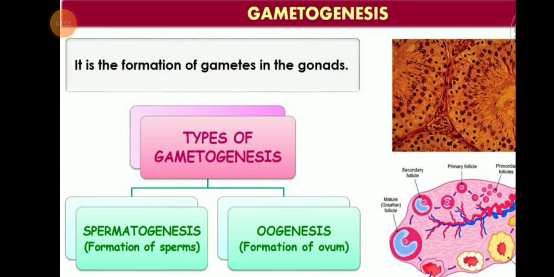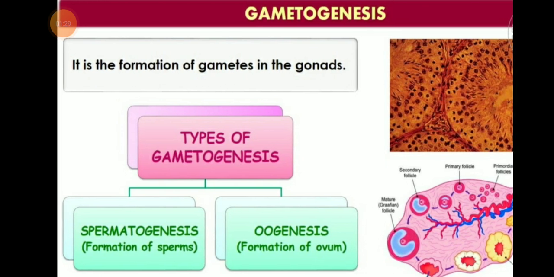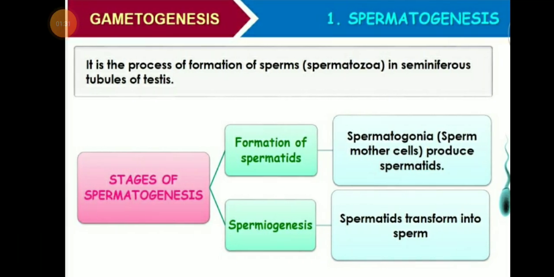The upper first picture is the spermatogenesis, and the second lower picture is the ovary, in which the ovum is formed with the help of the oogenesis process, the formation of the ovum, or we can say the egg cell. Today we are going to discuss first the spermatogenesis process.